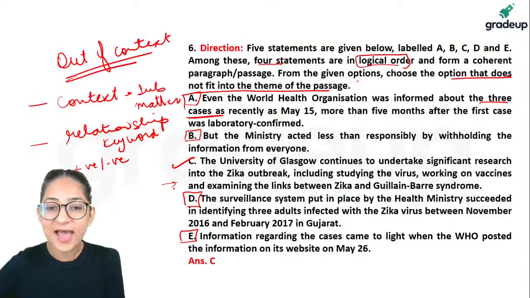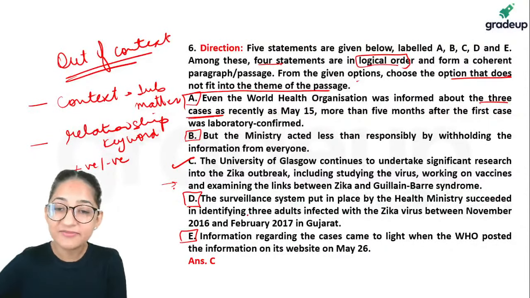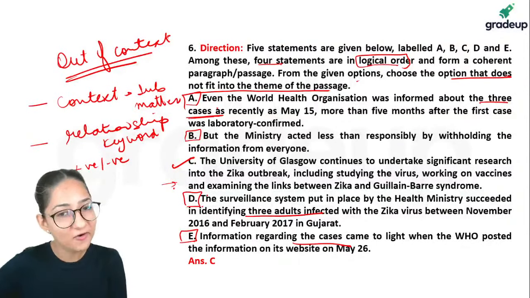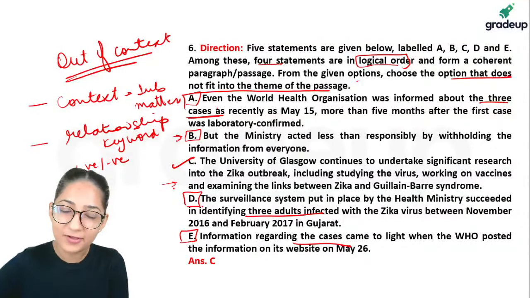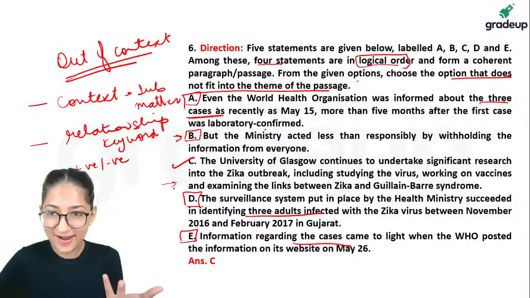This one says that surveillance system put in place by ministry, identifying 3 adults. 3 adults are 3 cases only, and information regarding the cases. So E, B, A, all 3 of them are focused on cases. In fact, if you notice B also, ministry is withholding the information about the cases only, right?